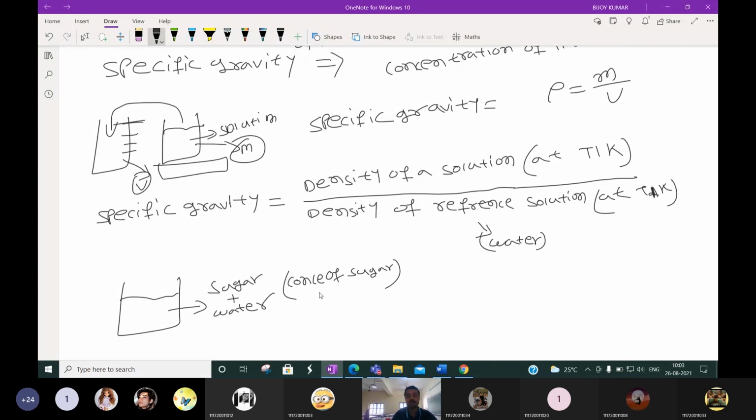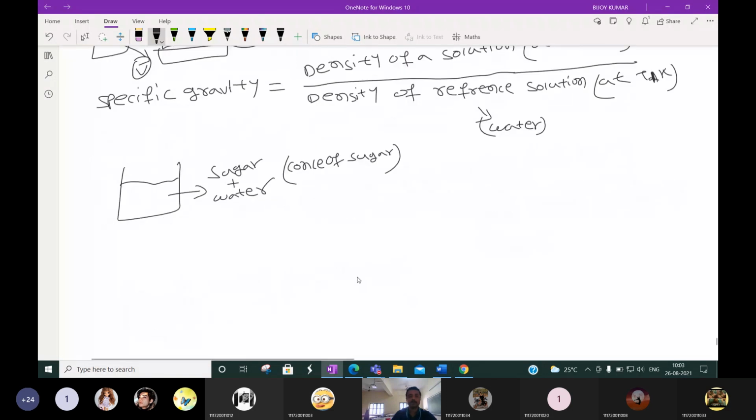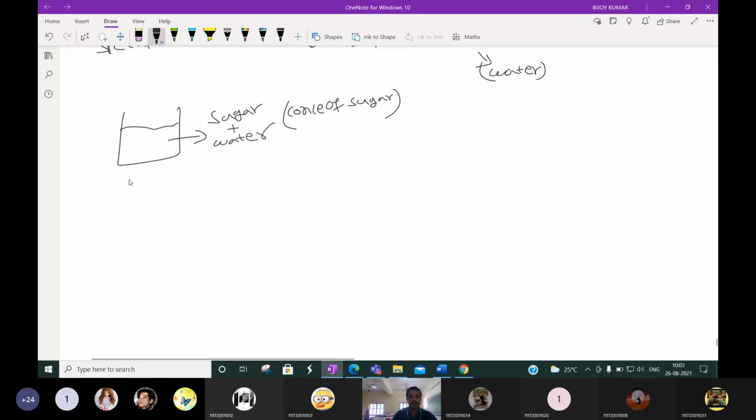Let me discuss. Suppose some sugar is there and some water is there. We take 100 ml of water and 1 gram of sugar.